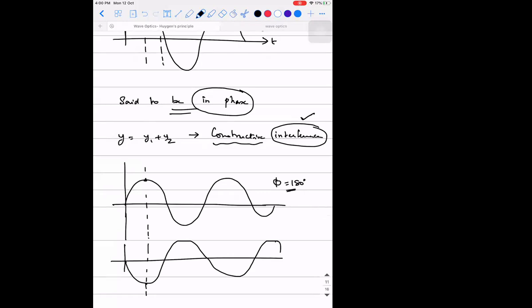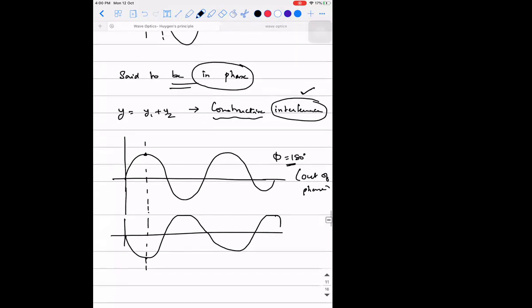When the phase difference between two waves is 180 degrees, these two waves are said to be out of phase. When two waves which are out of phase superpose on each other, we have something called destructive interference.